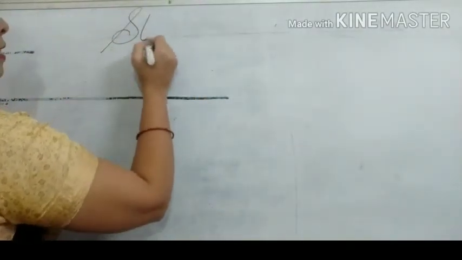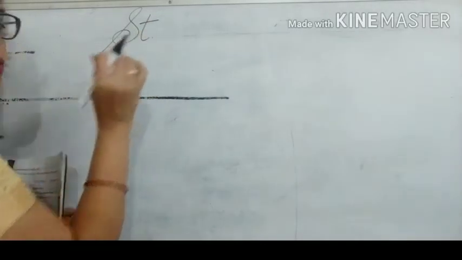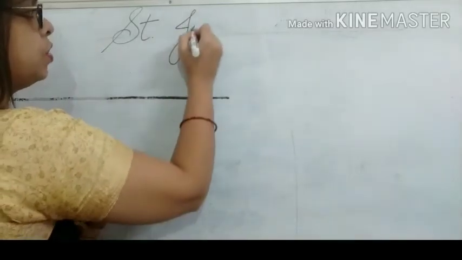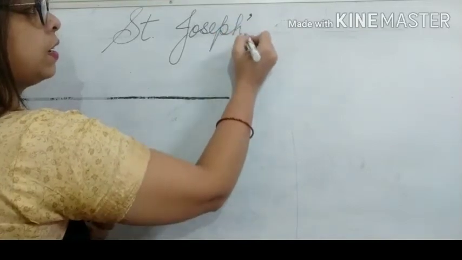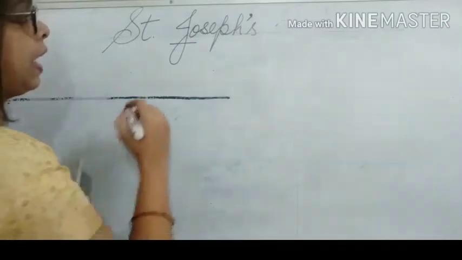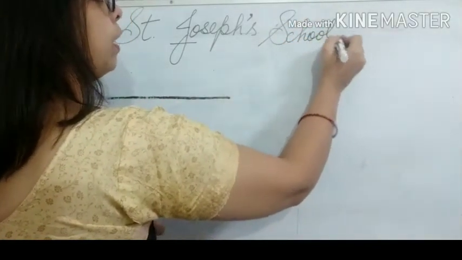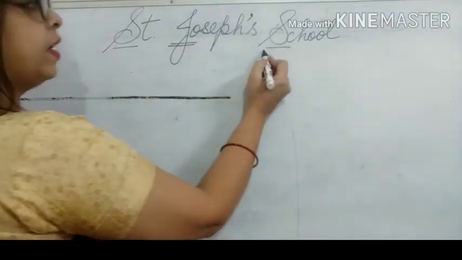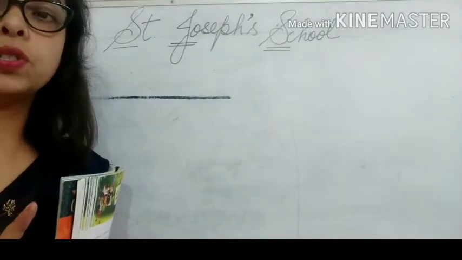See. S capital, okay, and t is small, then we put a full stop because it is a short form of Saint Joseph's. J-O-S-E-P-H, and then apostrophe s. See, J is capital, okay, and then school, S-C-H-O-O-L. Okay, see here S, then it is J, and then here again S. It is capital, okay, St. Joseph's School.